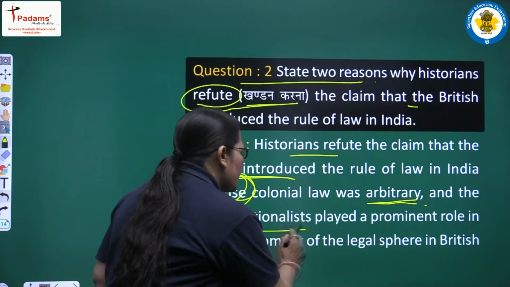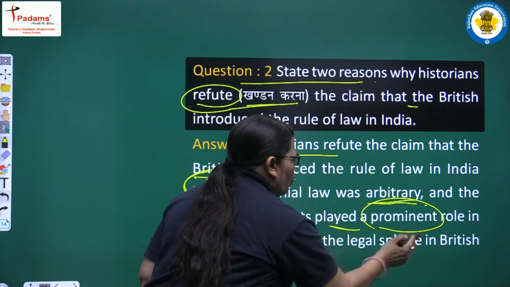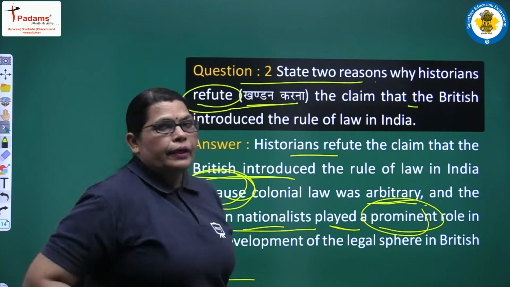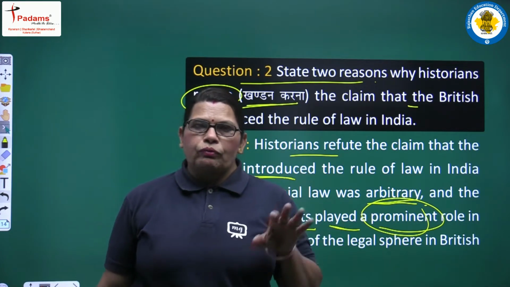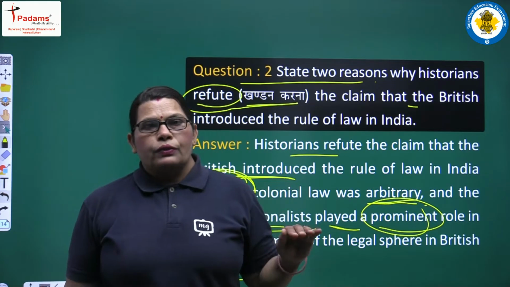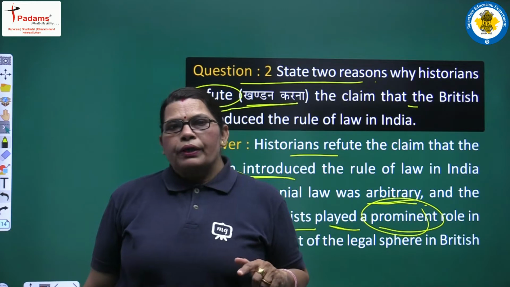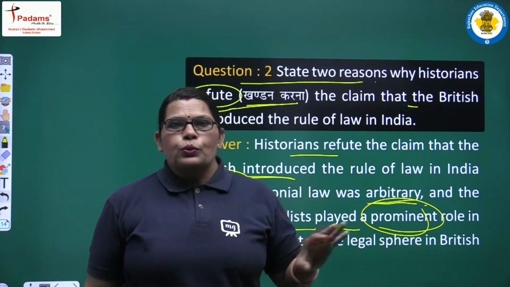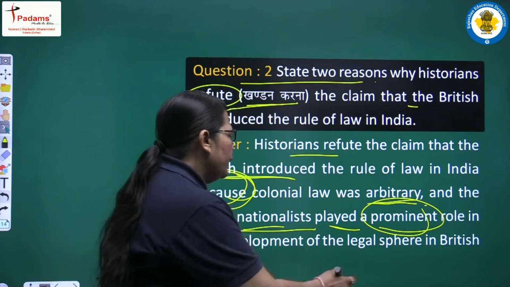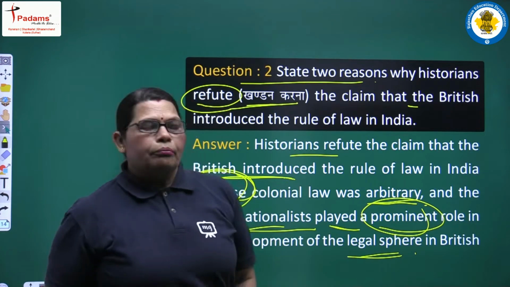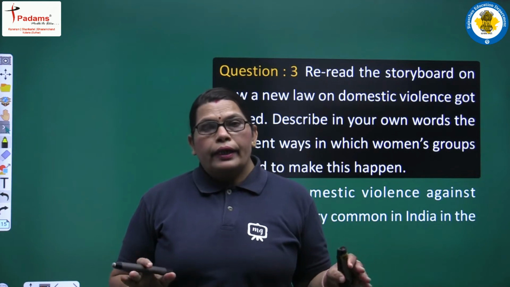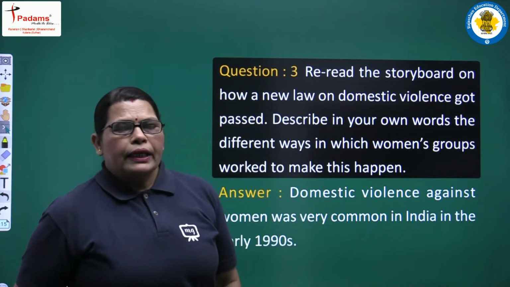And the Indian nationalists played a prominent role in the development of the legal sphere in British India. With the help of the Pandits and the Maulvis, everything was interpreted, whether by Indian judges or British judges, and they introduced the interpretation of the legal sphere in British India. So that is the point on which historians refute these claims. Our next question here, students.